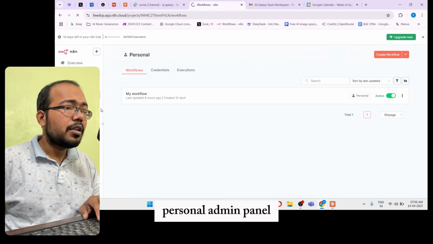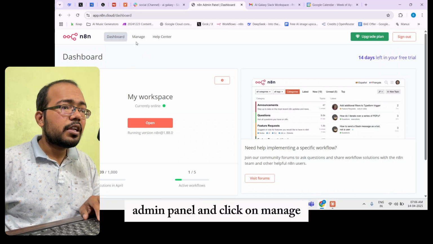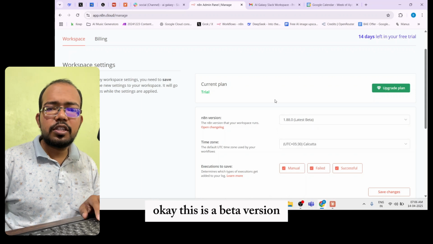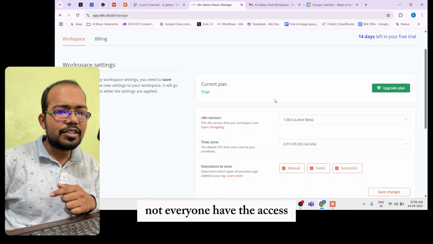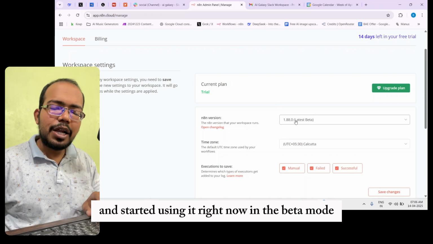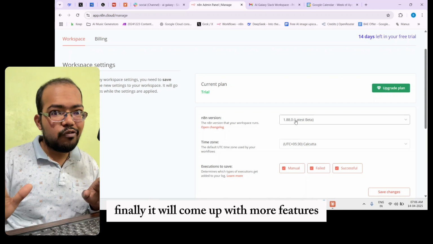Go to the admin panel and click on manage. Over here, you can choose the latest version. This is a beta version. Not everyone has access, but you can choose the beta version from here and start using it right now. Soon when it is finally released, it will come with more features.